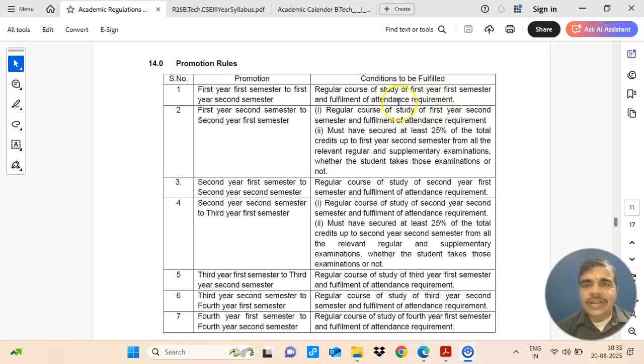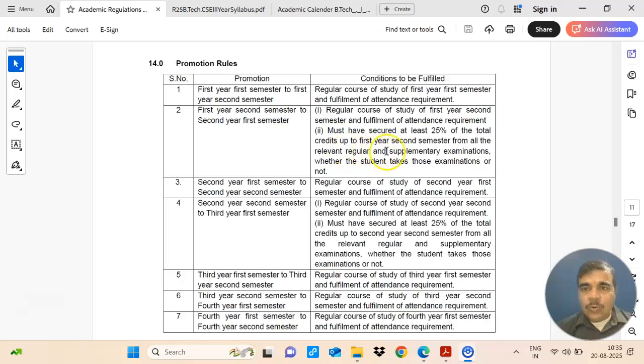Second, first year second semester to second year first semester. This is important. A student will be able to be promoted from first year second semester to second year first semester with a regular course of study of first year second semester and fulfillment of the attendance requirement, that is 75% attendance, and must have secured at least 25% of the total credits up to first year second semester from all relevant regular and supplementary examinations.